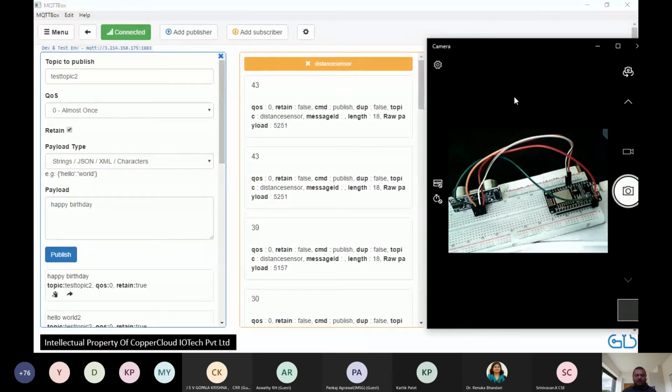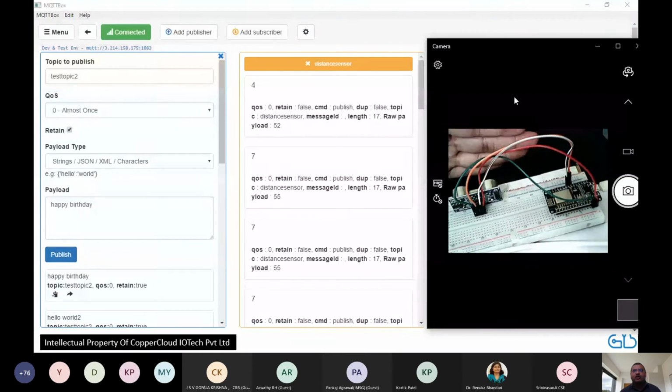Let me bring my hand back closer onto the sensor. You can see that the values have started decreasing. And if I bring it too close, you will again get 3, 4, 5 centimeters. All right. So we have taken one major leap from yesterday. Yesterday we had built an embedded device which did something useful. It used an ultrasound sensor, got the readings and showed you the readings on your screen. Now today we have leveled it up.